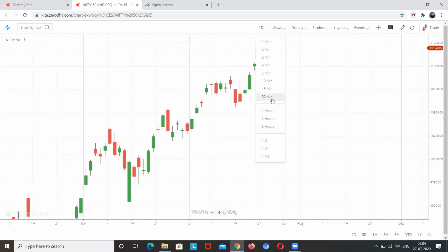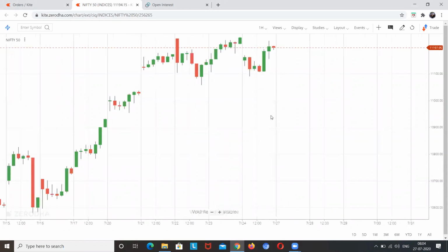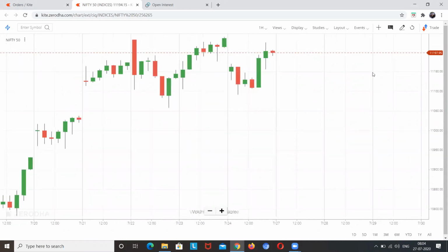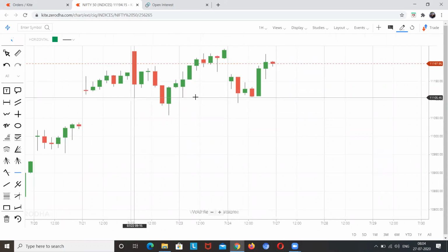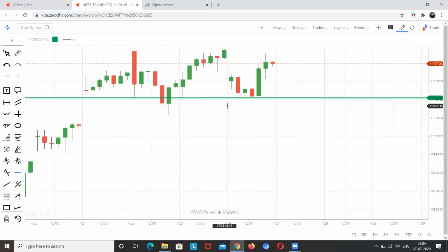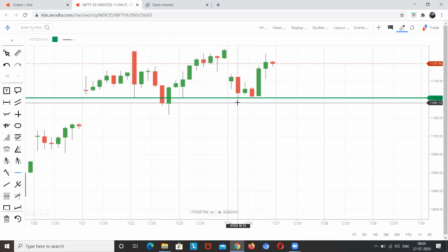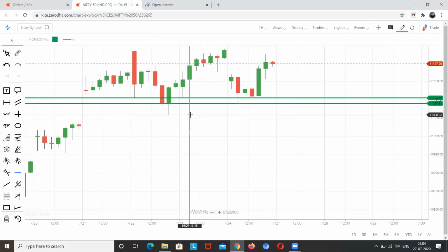So first we'll go to the hourly chart. On the hourly chart, we'll find out what the supports and resistance are and what the particular range is. On the downside, you can see there are a couple of swing lows here. We'll connect that, and that is the first nearest support. If that is out, then we can see there are a couple of swing lows in this zone as well, so that is the next support we can eye for. If that is out, this 11,050 is the next level.